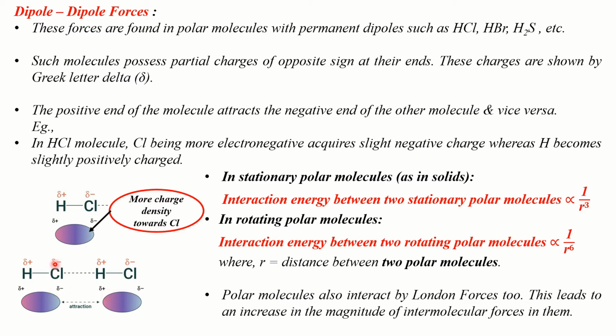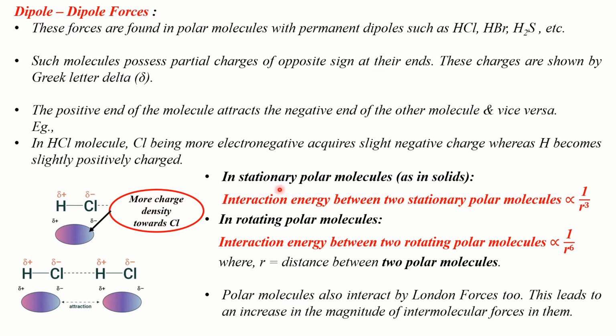The negative pole of one molecule will attract the positive pole of another hydrogen chloride molecule. The negative end of this hydrogen chloride molecule would attract the positive pole of another hydrogen chloride molecule, and this goes on like a network. So this is how dipole-dipole attractive interactions occur in polar molecules.